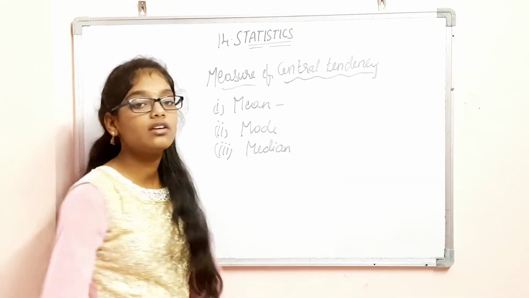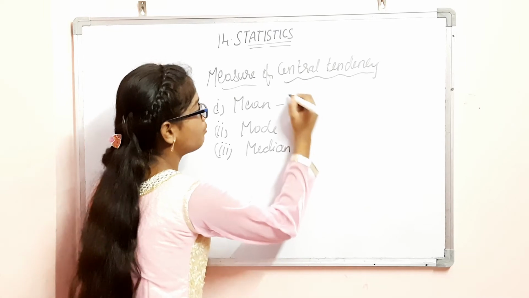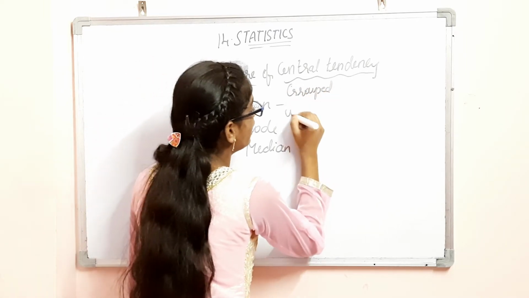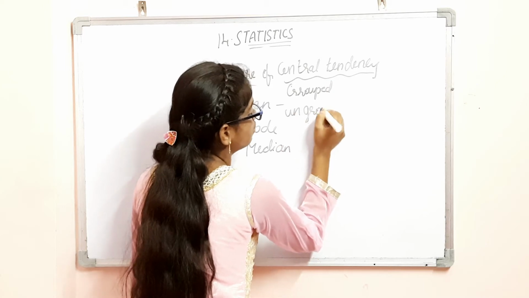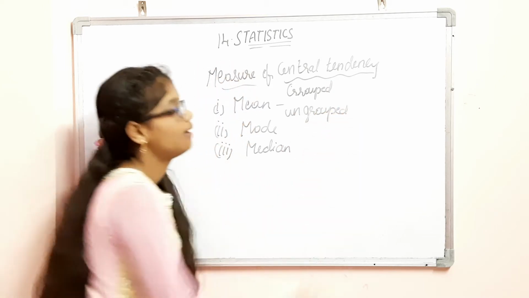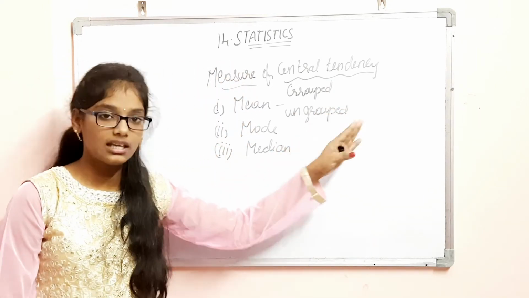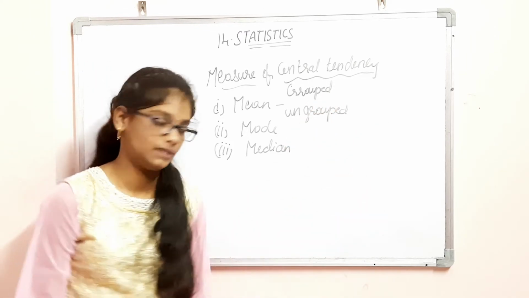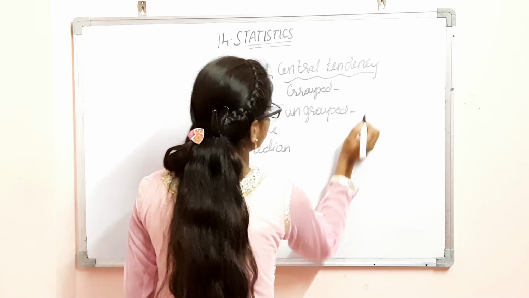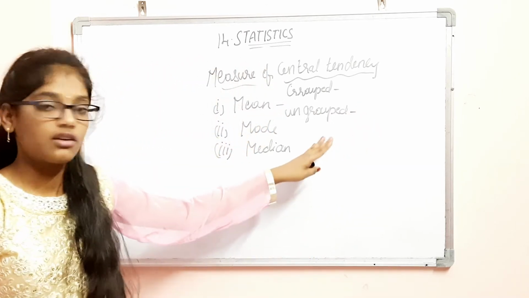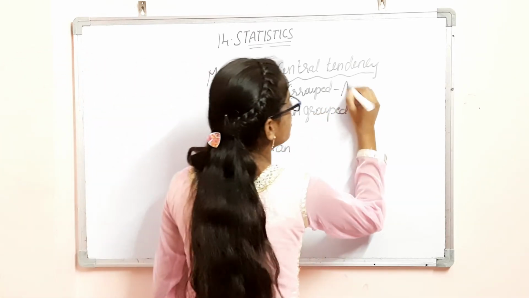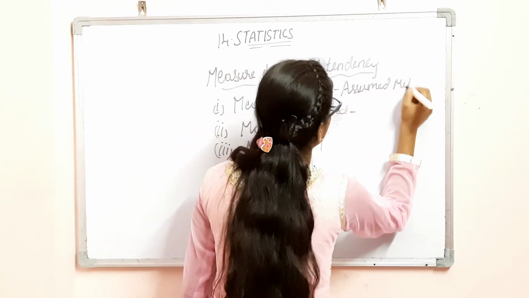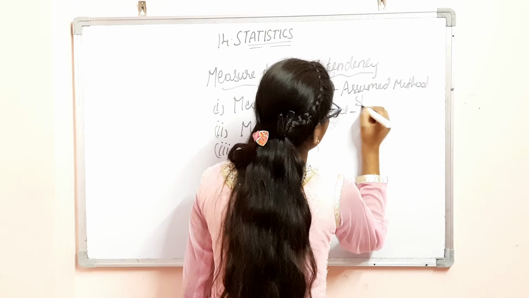So, in mean also, the data is given in grouped data and ungrouped data. Grouped data will have two methods: assumed mean method and step deviation method.